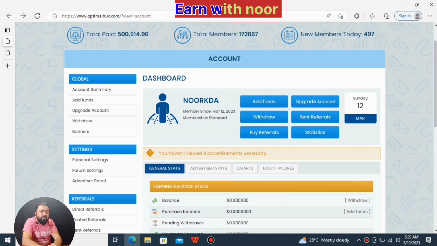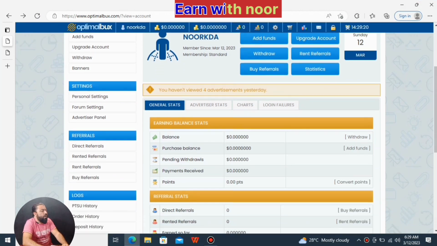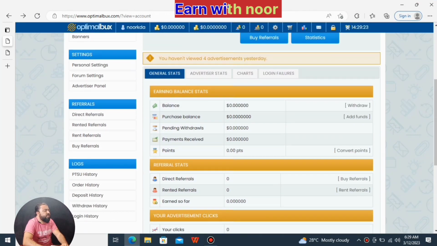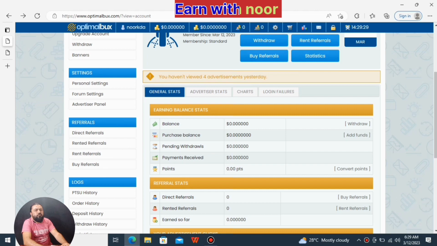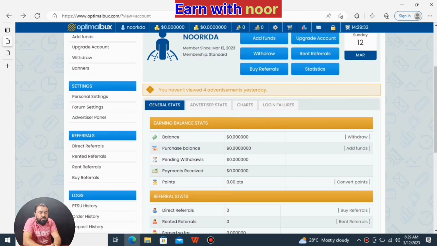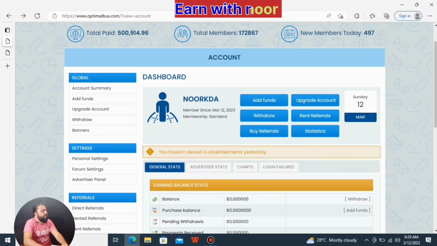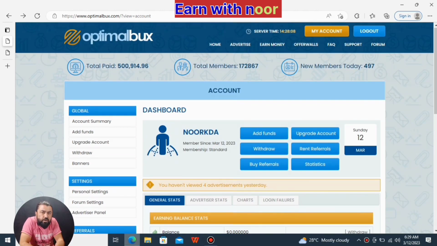After giving all information, we again come to the original website. The registration is complete now and welcome to OptimalBux. So now we start our working on this website. Simply you need to click on earn money. Friends, after registration you need to just log in to your account on this website.